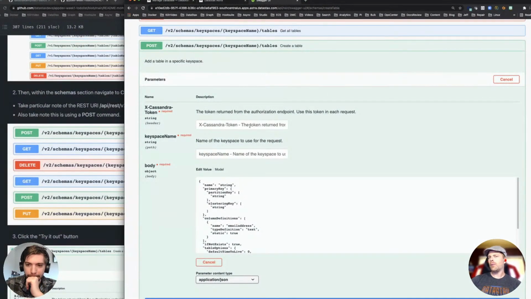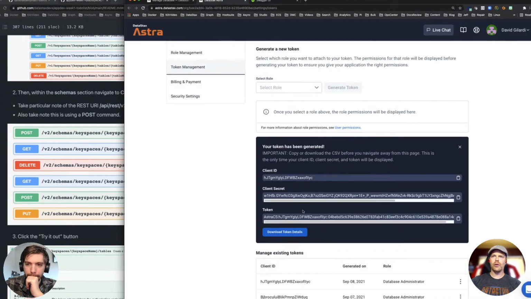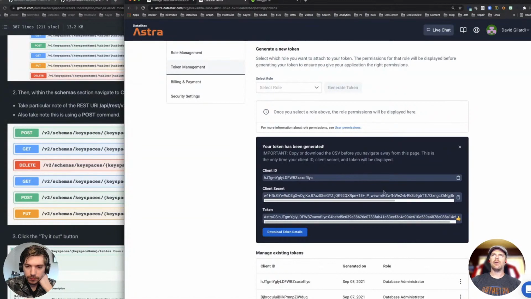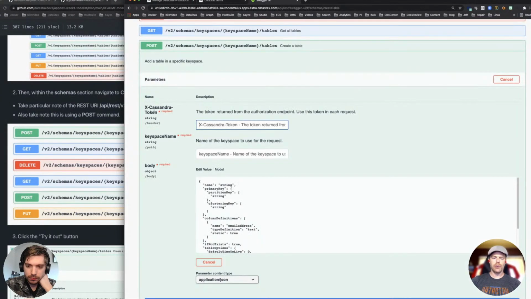And then remember that token that we got a moment ago? This one that says token. I want to copy this. There's a little copy widget right here. I'm going to put that into this X-Cassandra-Token field. This is how I'm authenticating. This is how, when I go to execute something on my REST endpoint, I authenticate against it so it can actually talk to my database.